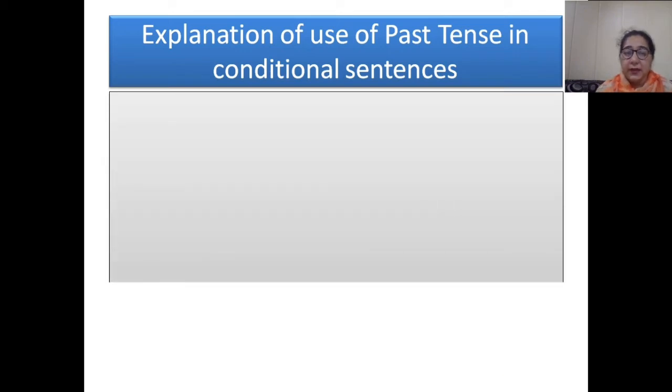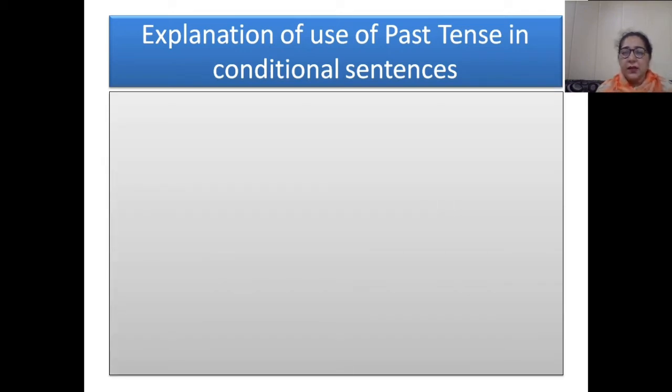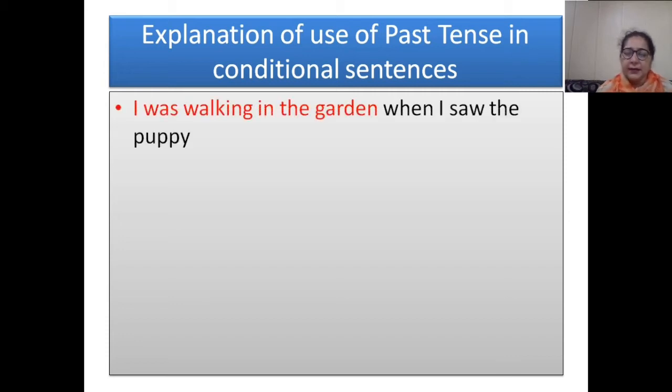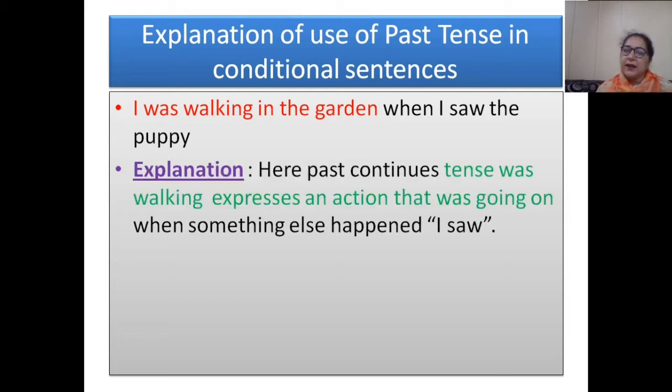Now I'm explaining it to you with the sentences. First sentence, I was walking in the garden when I saw the puppy. Just see, I have written this sentence in 2 different colors, right?